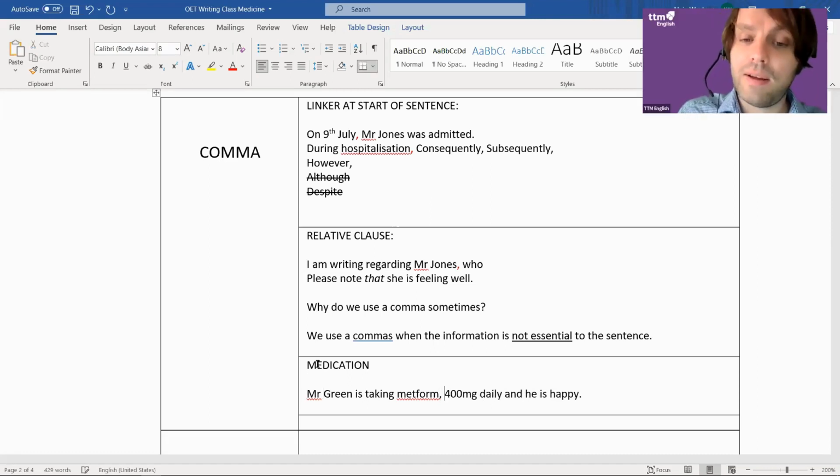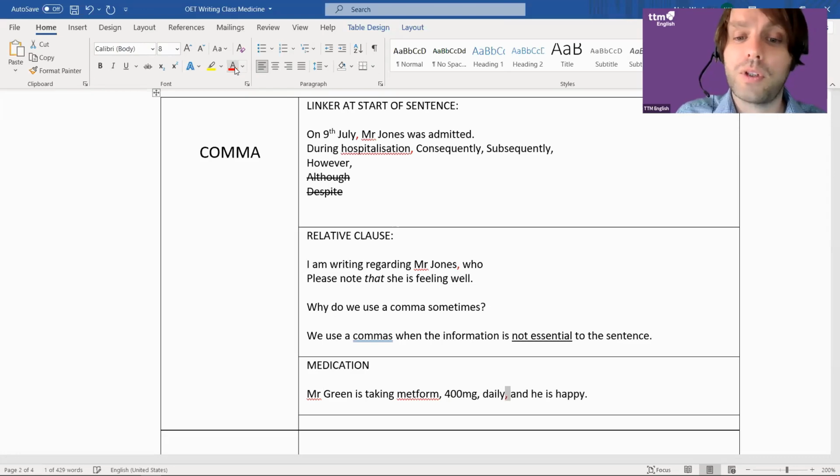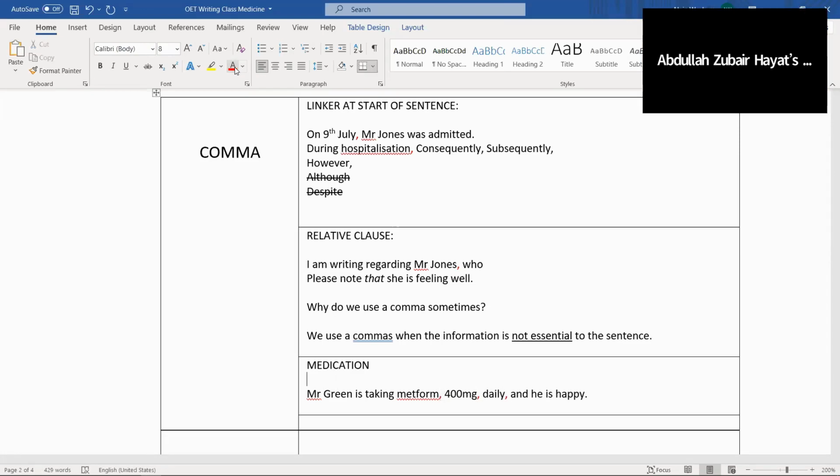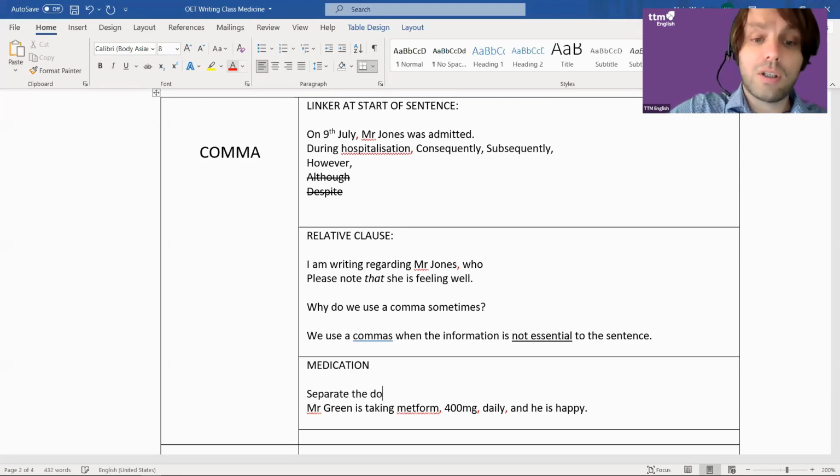Metformin. We're going to put it here, and after that we're going to put it here, 400 milligrams. And I'm even going to put it here as well, daily. Right? Why? What's the rule? Simple rule. Because it separates the name, the dosage, and the frequency of the medication. Separate the dosage and the schedule, right? With commas, guys. Okay, with commas.